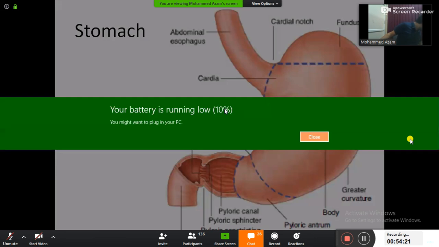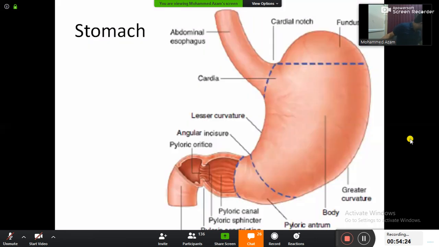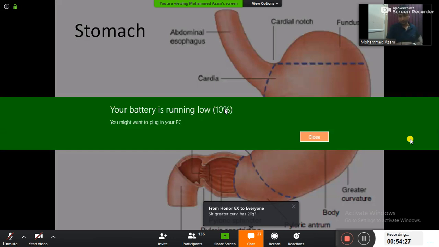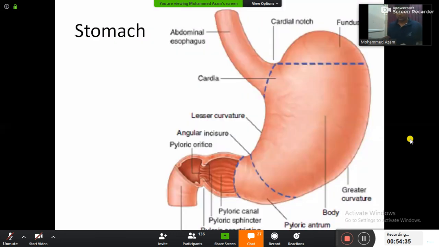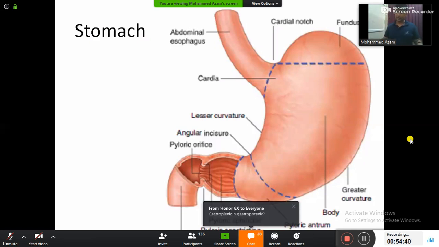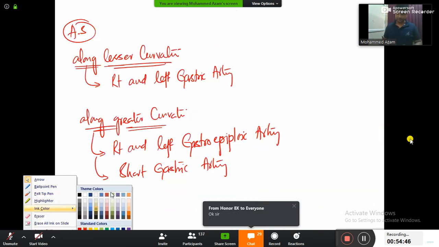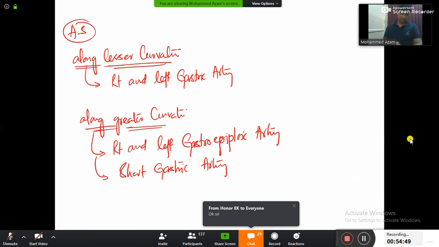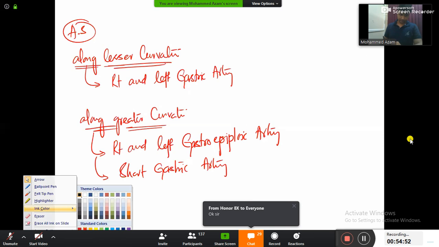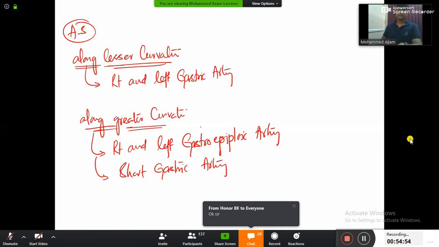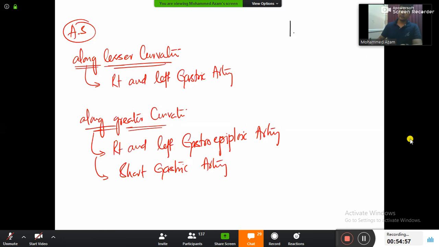Yes, greater curvature has two ligaments, gastrosplenic ligament and gastrophrenic ligament attached to that. Okay. Come on, sir. Let us see the arterial supply part. Now imagine this one to be the esophagus here. It is the greater curvature and this one will be the lesser curvature.